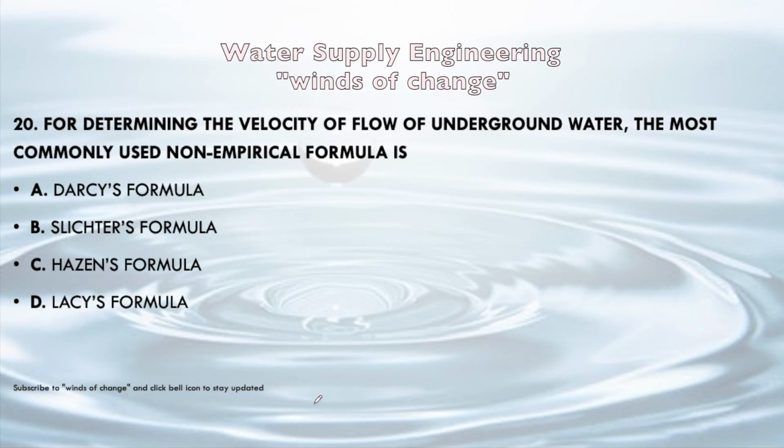Next question: for determining the velocity of the flow of underground water, the most commonly used non-empirical formula is for velocity of flow of underground water.